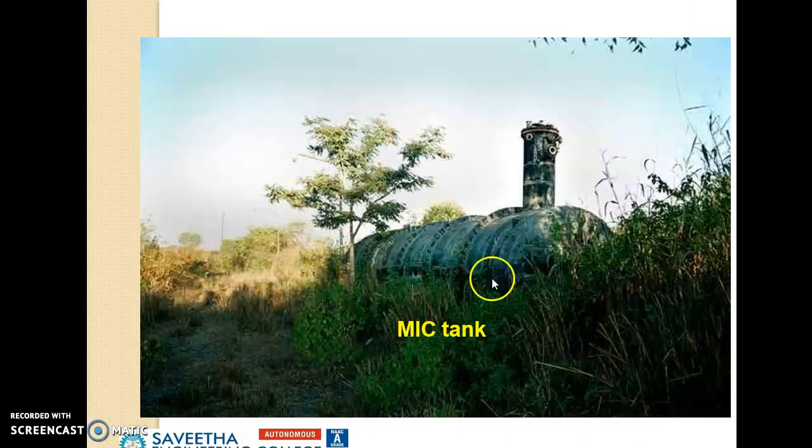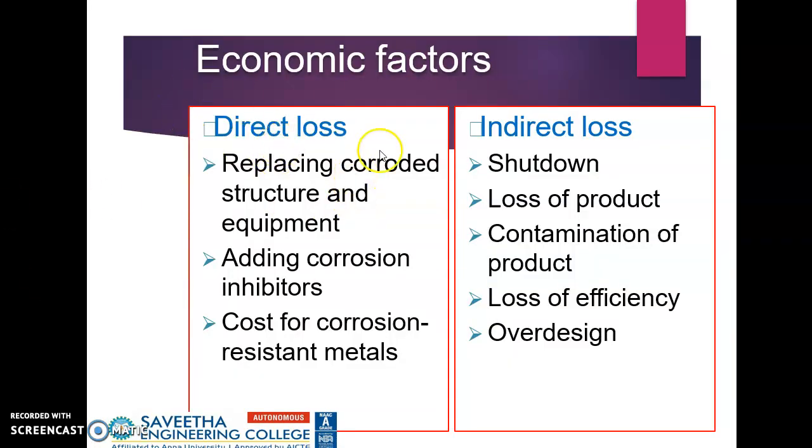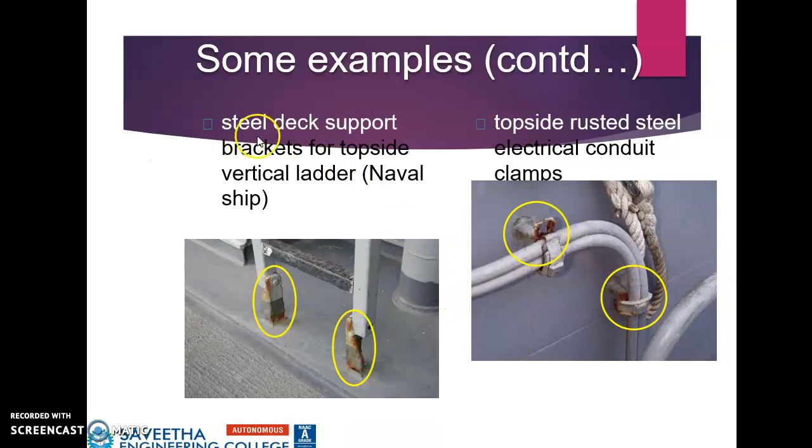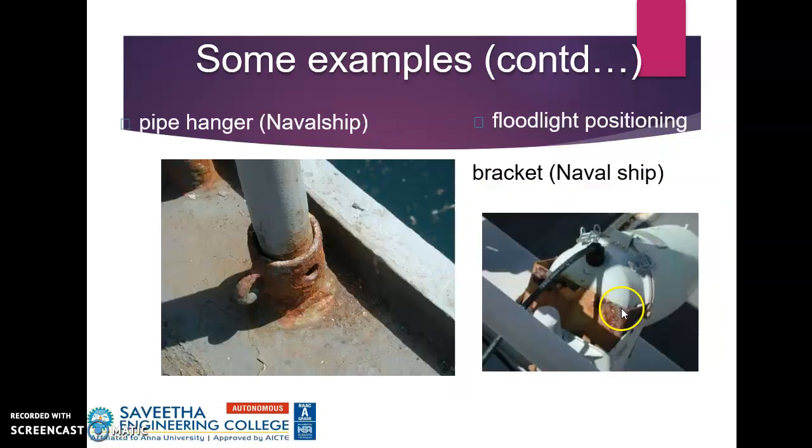And this is the tank which underwent the exothermic explosion, due to which we had direct loss as well as indirect loss. Some examples where you could see in our day-to-day life where metals undergo corrosion: rusted chilled water, rusted steam piping, steel deck support brackets for a topside vertical ladder on a naval ship, topside rusted steel, this is also a naval ship, pipe hanger, naval ship, floodlight positioning bracket.